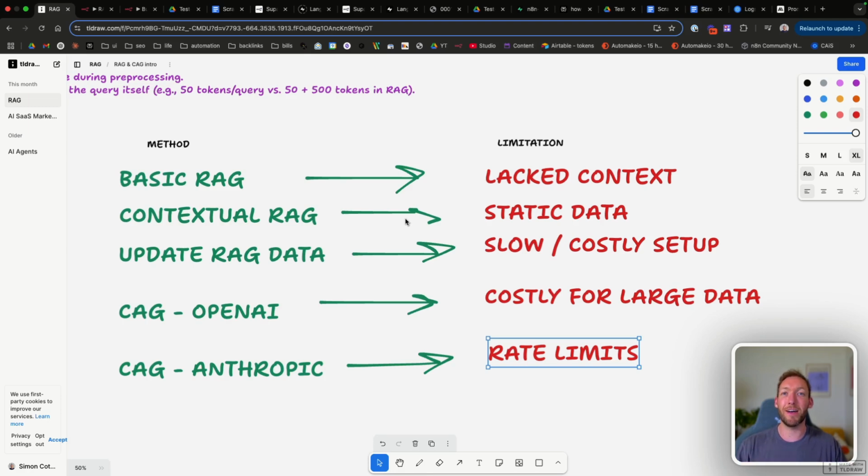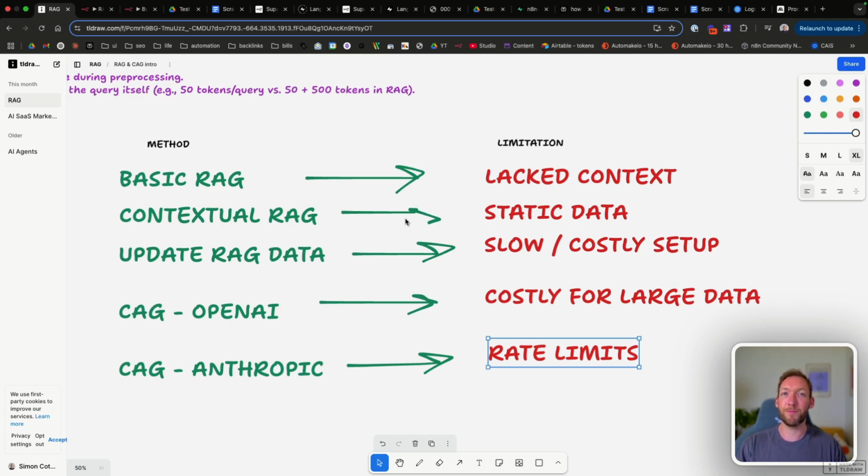However, we learned that a traditional RAG setup works well with static data, but if you want to update it, you need to advance that. So we went in and created a flow to update our RAG pipeline, by deleting all chunks relevant to a document that had been updated, tracking it via its ID. We learned about metadata, but then we also learned the limitations of RAG itself: the slow or costly setup, and the fact that when you're retrieving, you have to go through an additional step to retrieve data from the vector database.